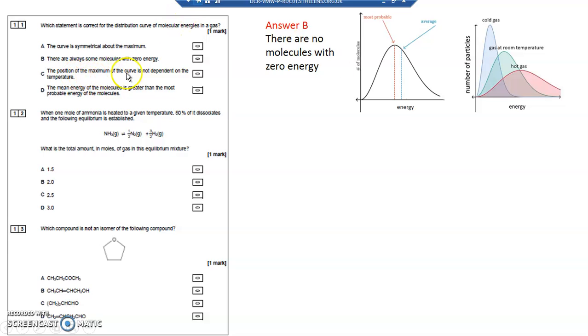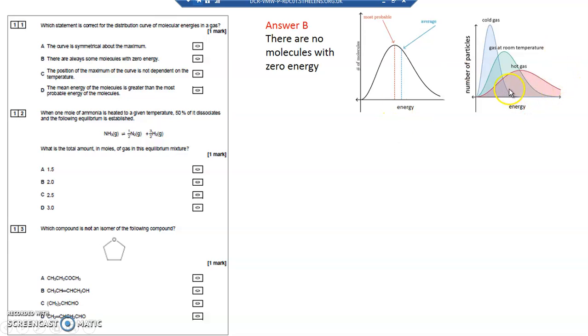The position of the maximum of the curve is not dependent upon the temperature. It is, because as you increase the temperature, it shifts towards the right-hand side. The peak level comes down because the area underneath the curve, which represents the total number of particles in the gas, stays the same as long as it's a sealed vessel. So the blue one is cold, the green one is medium temperature, and the red one is a hot one. I don't quite like that drawing. I took it from the internet.